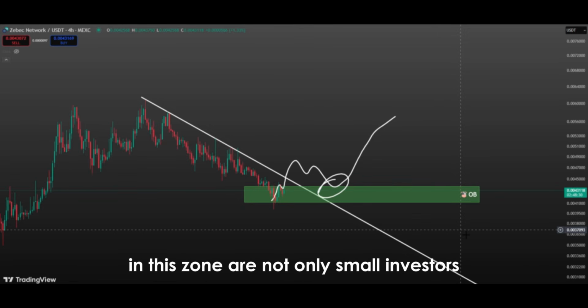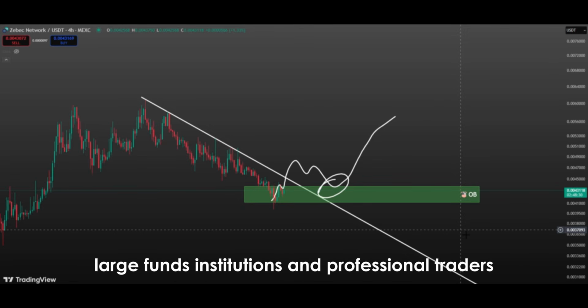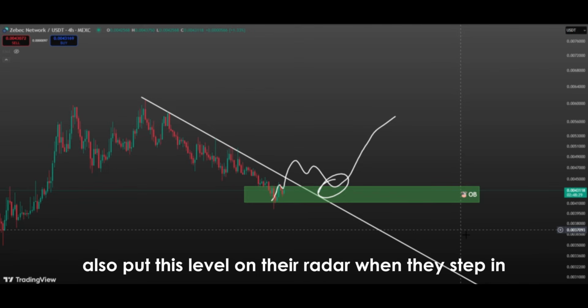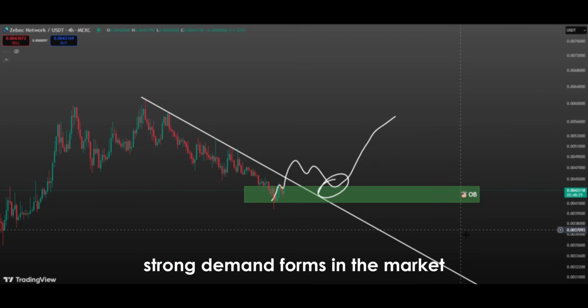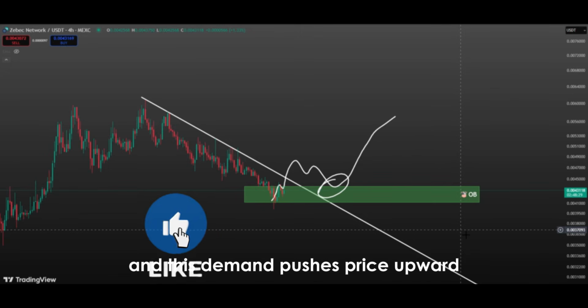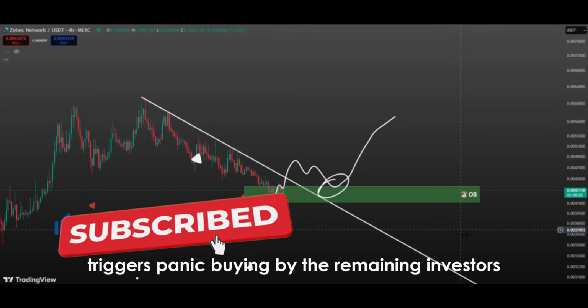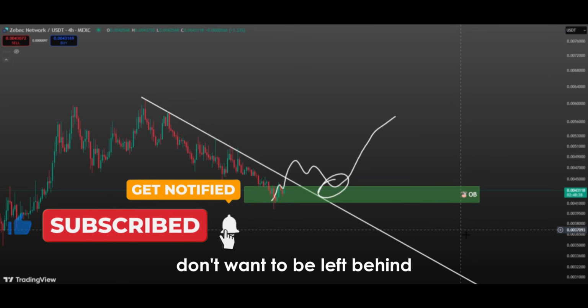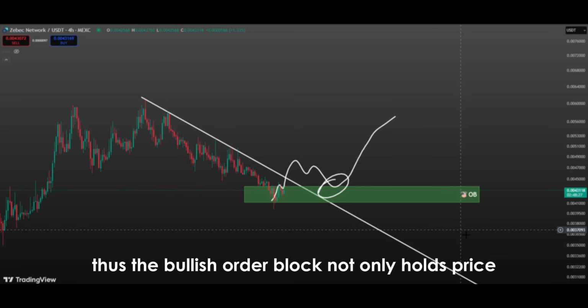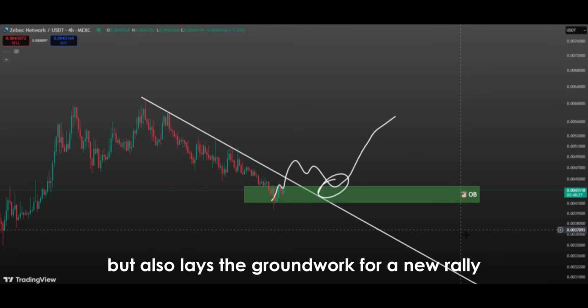Those who buy in this zone are not only small investors. Large funds, institutions, and professional traders also put this level on their radar. When they step in, strong demand forms in the market, and this demand pushes price upward. This upward movement eventually triggers panic buying by the remaining investors who don't want to be left behind. Thus, the bullish order block not only holds price, but also lays the groundwork for a new rally.